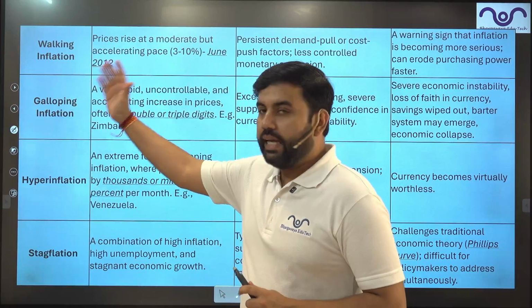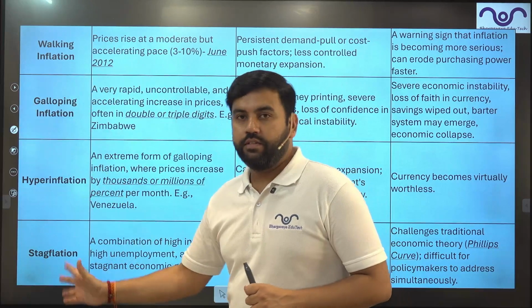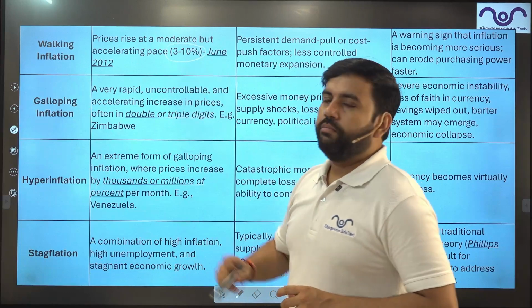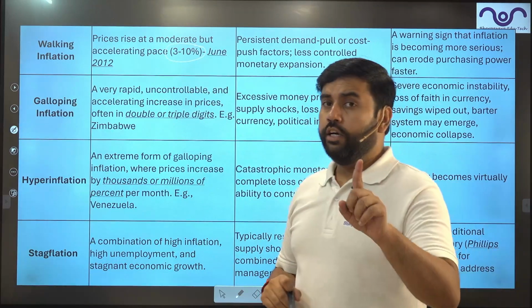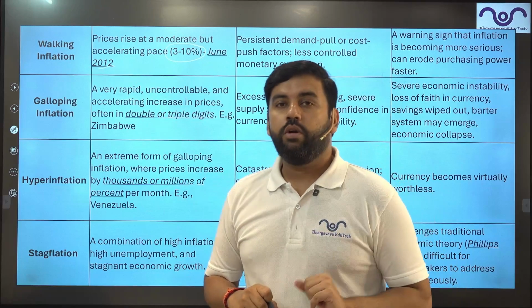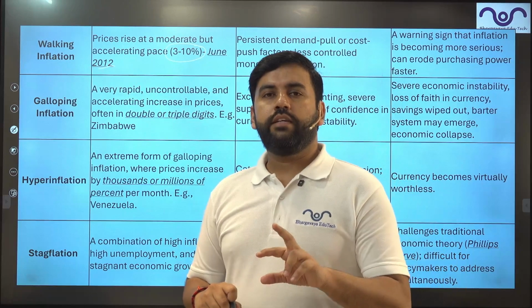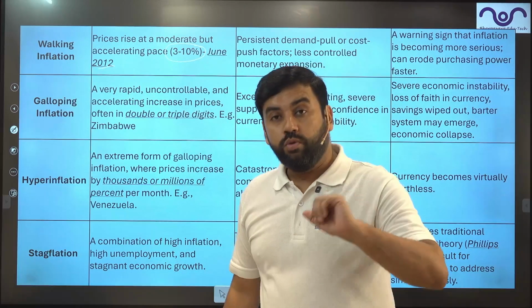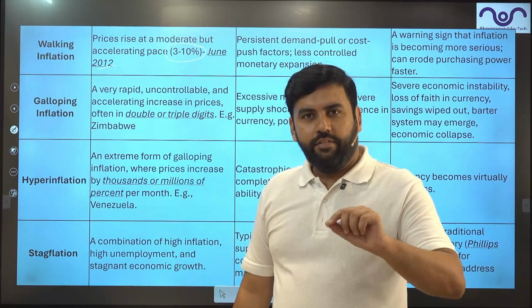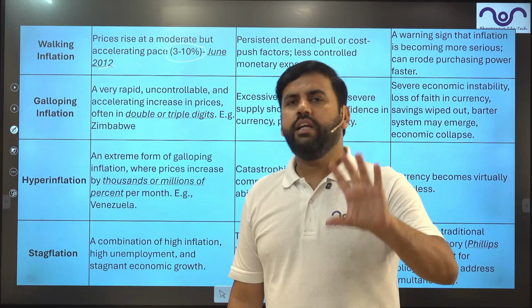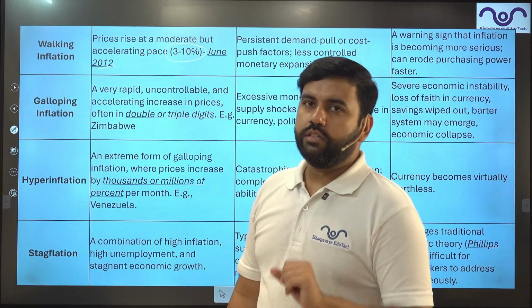Moving ahead to the other ones. Walking inflation, galloping inflation, hyperinflation, stagflation. These are the other 4. Walking inflation: if the rate is 3 to 10%, it is called walking inflation. Duration, June 2012. When the Manmohan Singh government was there, in the last phase of his second tenure, India was going through an inflation close to 2 digits, 10, 11%. It was very high, not because of the Prime Minister, but because world inflation was very high. That is known as walking inflation.